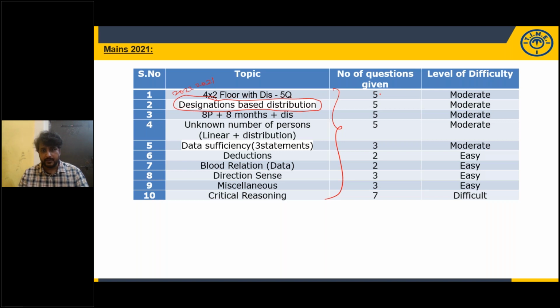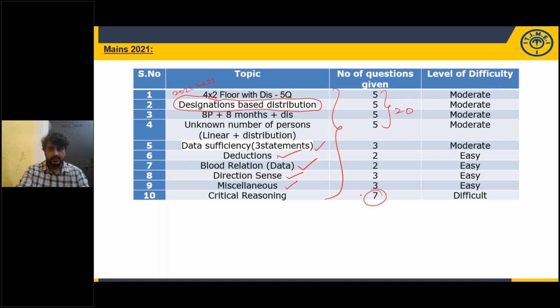And from the area of puzzles, you have been given 20 questions. Look at blood relations, it was given in both the years. Directions was given in both the years. Deductions was given in both the years. Even miscellaneous is given in both the years. And in this year, data sufficiency was given with 3 statements and critical reasoning questions.